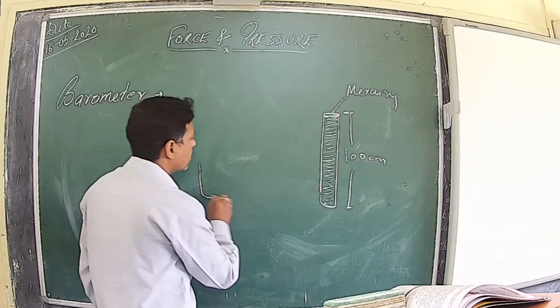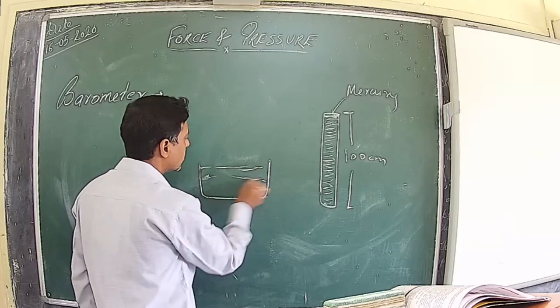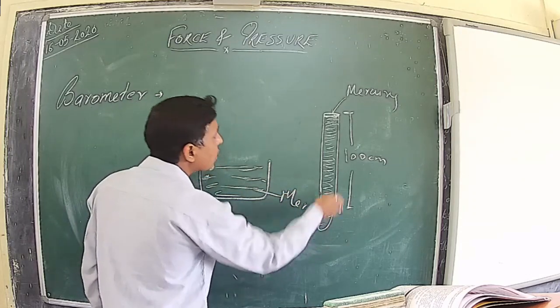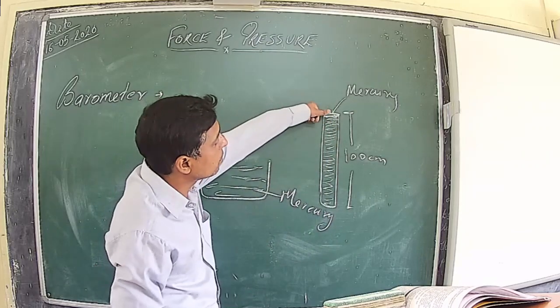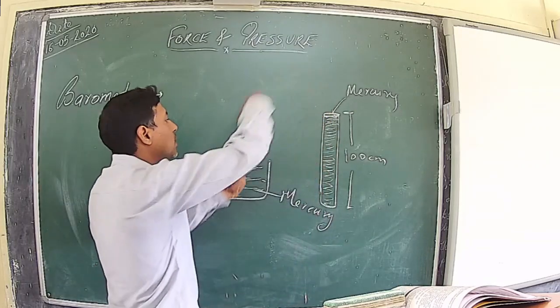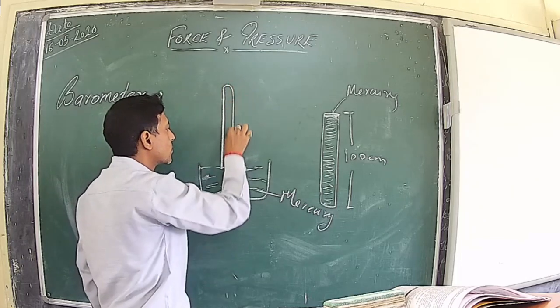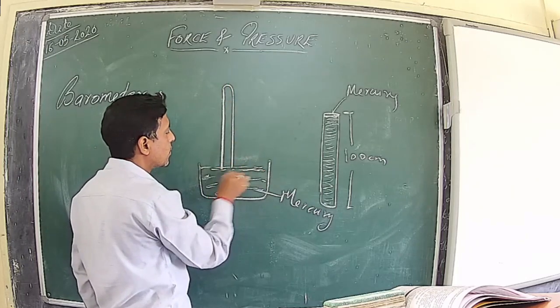Then he took a trough which is also filled with mercury, closed the opening mouth of this tube with his thumb, inverted it, and placed it inside this mercury. The trough is filled with mercury.